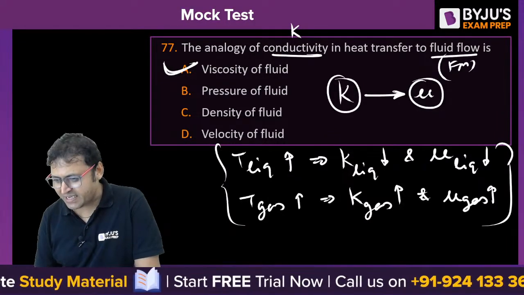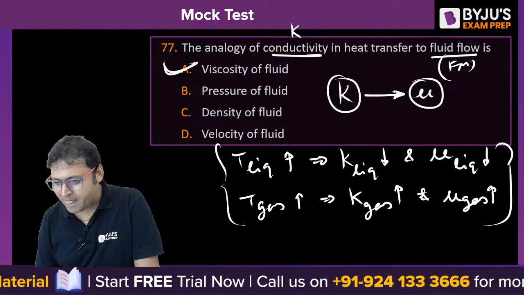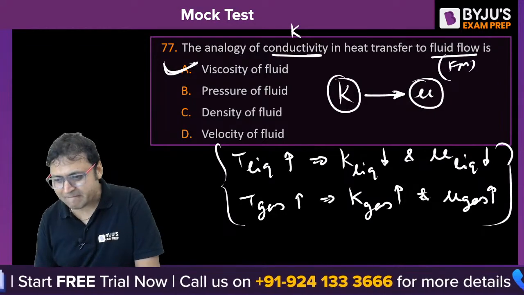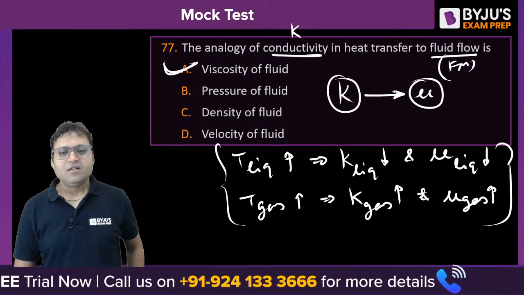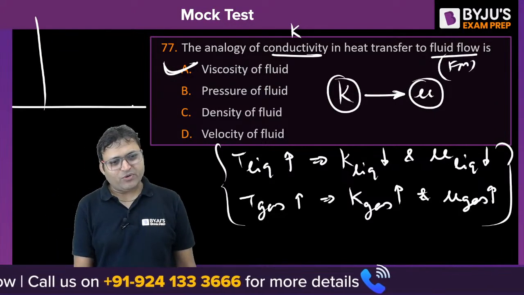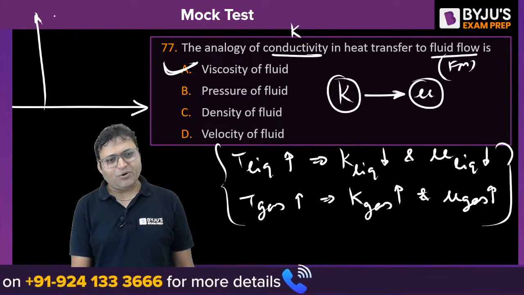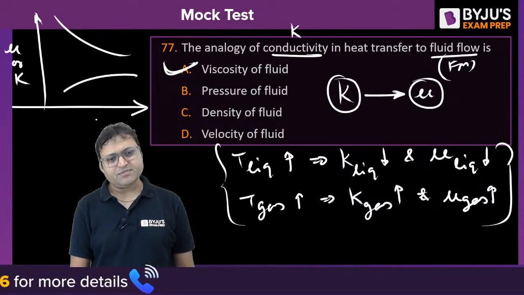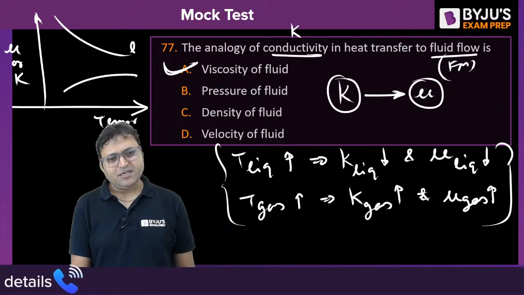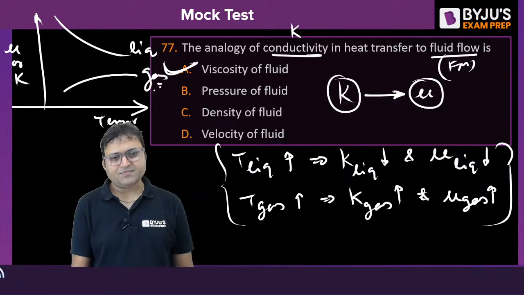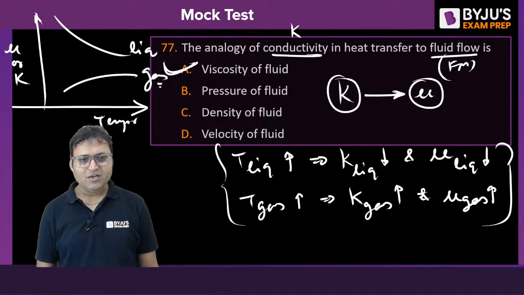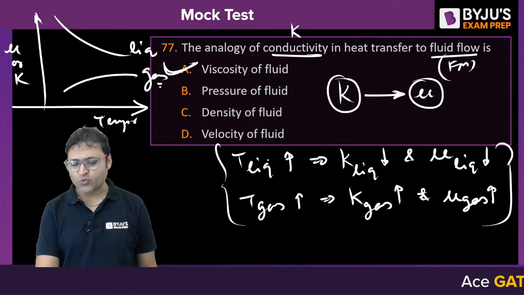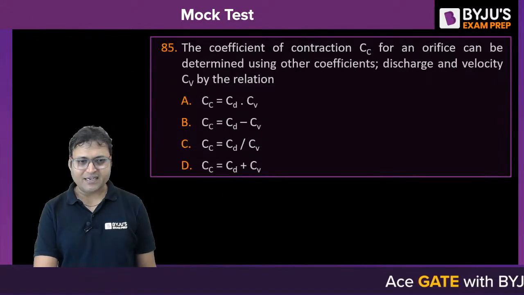It is viscosity and thermal conductivity, if we talk about variation with temperature, for liquid and gas. Right? Option A is the right answer for this one.